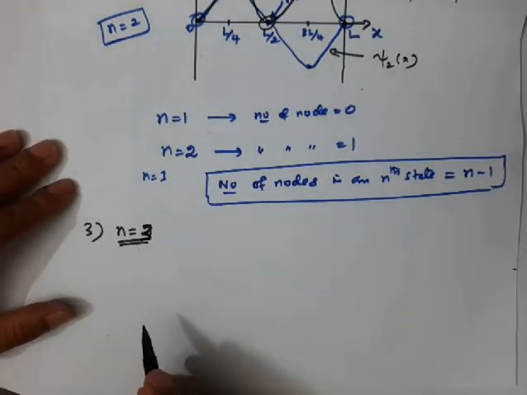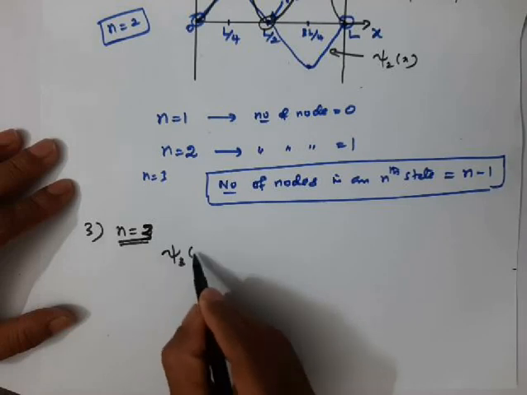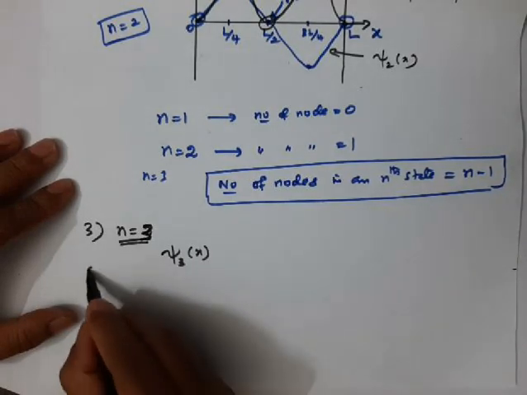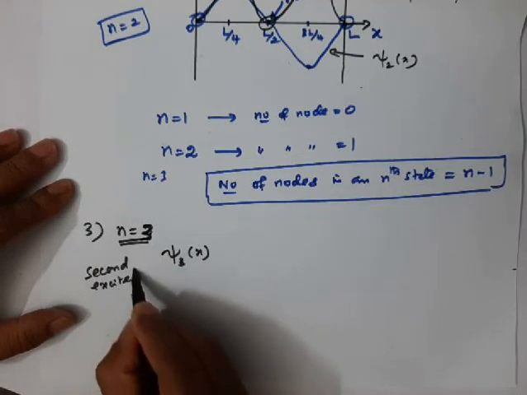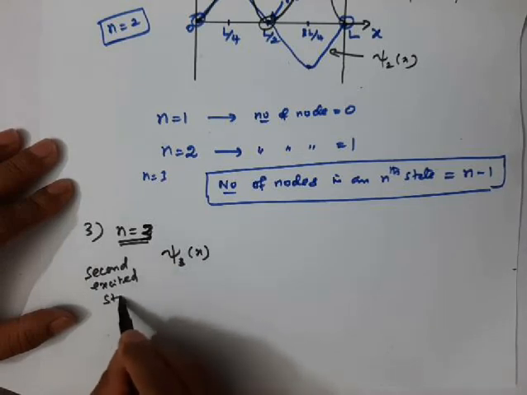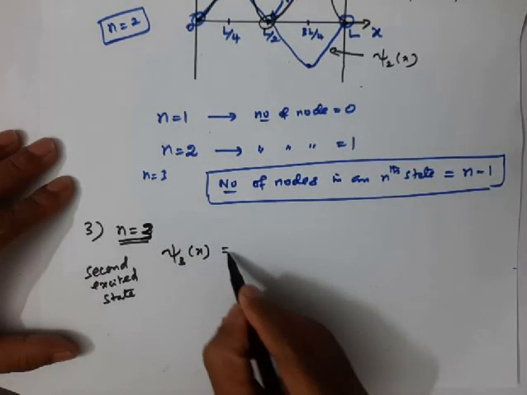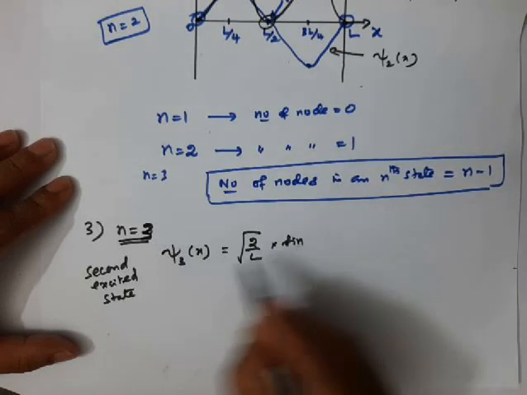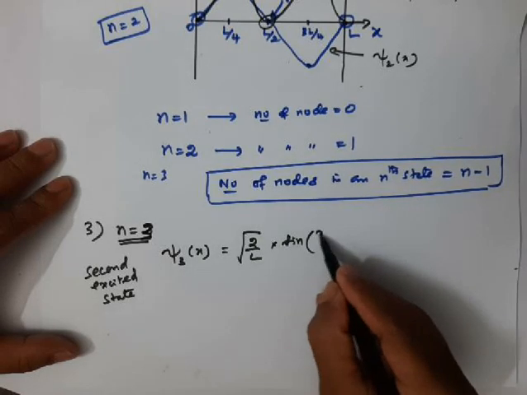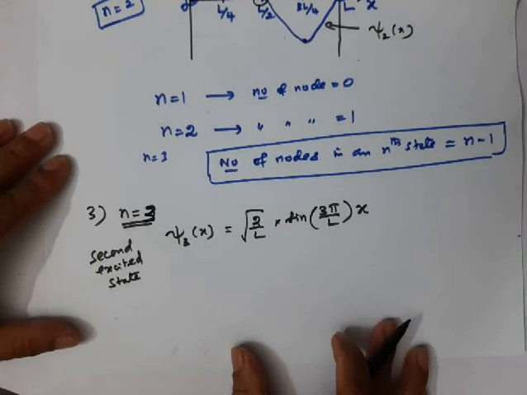If n is equal to 3, then the wave function is represented as psi 3 of x. It is also called the second excited state. What is the wave function for the second excited state? It is equal to square root of 2 by L into sine. In the place of n, we should put 3. So 3 pi by L into x. This is the general wave function.